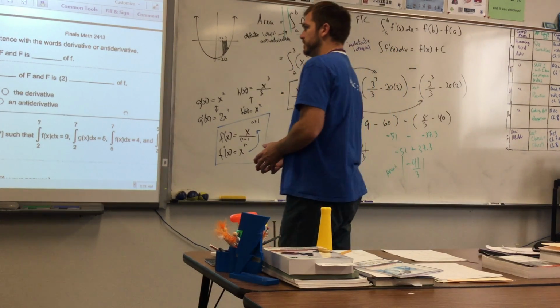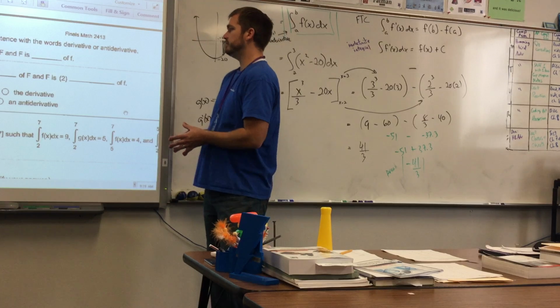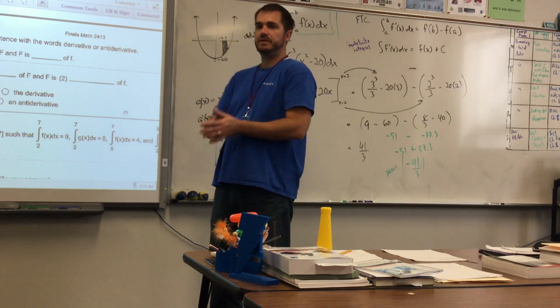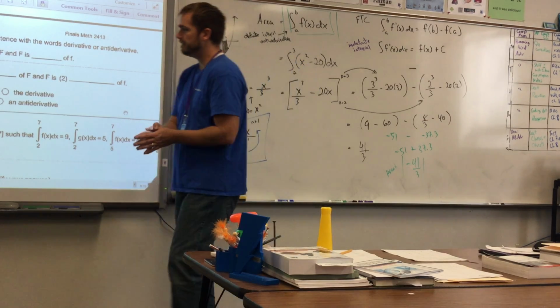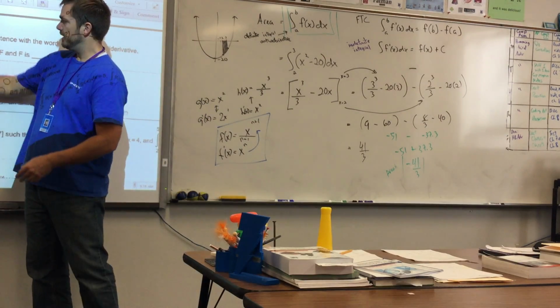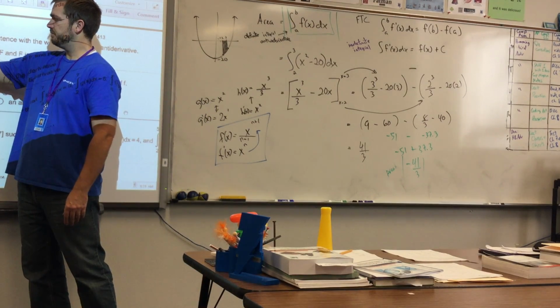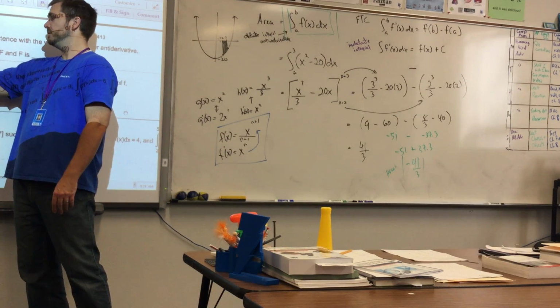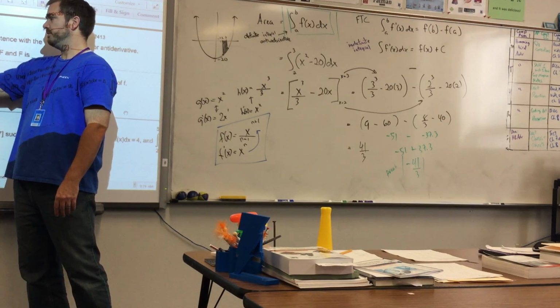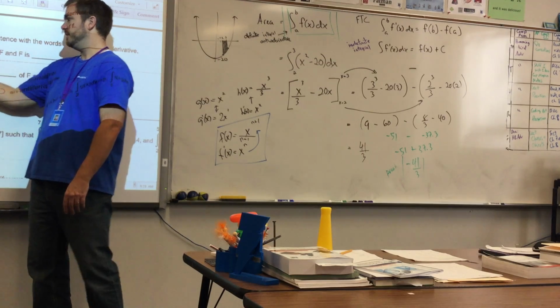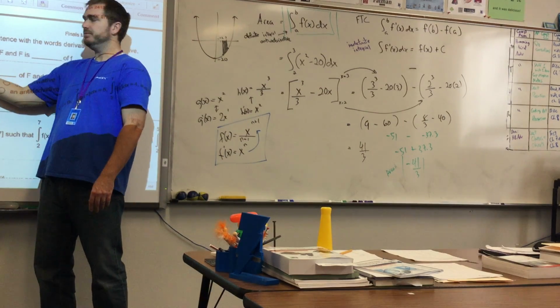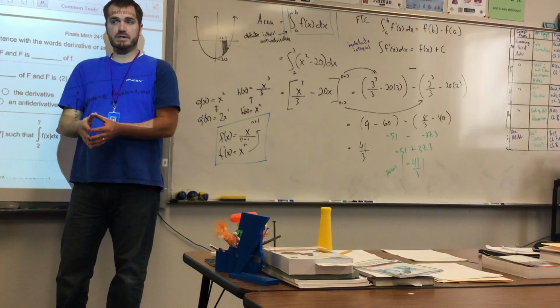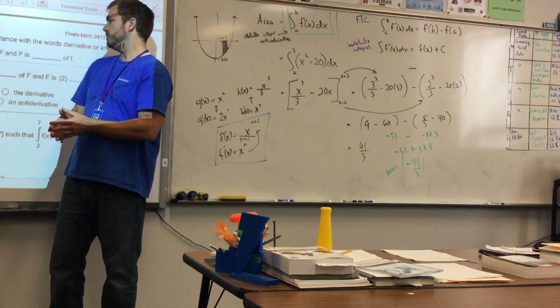Fill in the blanks in the following sentence with the words derivative or antiderivative. Okay, perfect. Roger, you're gonna love this. So if big F prime of x is equal to little f of x, then little f is, anybody wanna make a guess? Is it the derivative or the antiderivative?